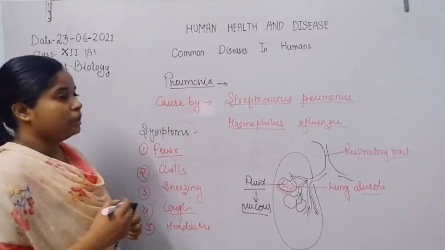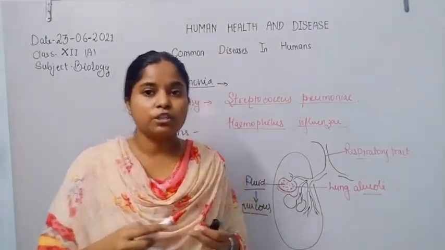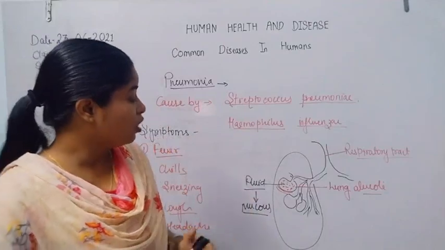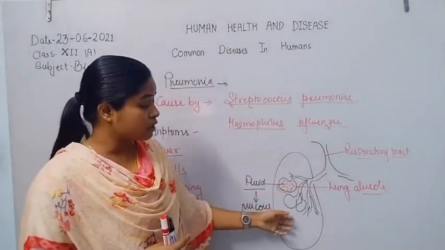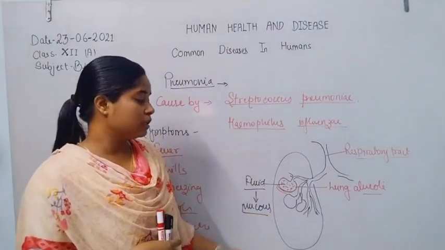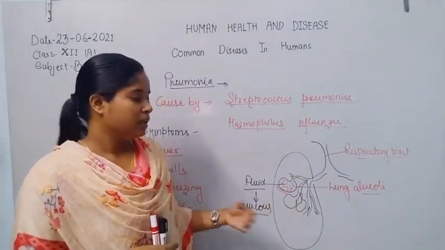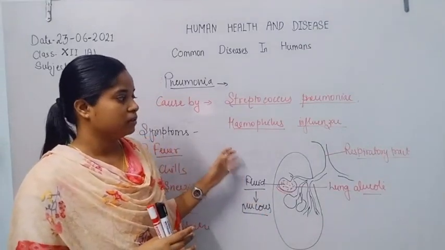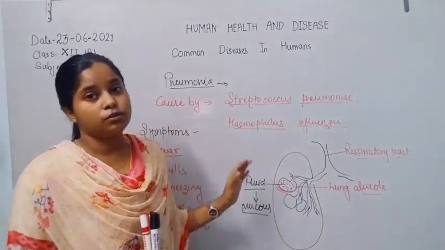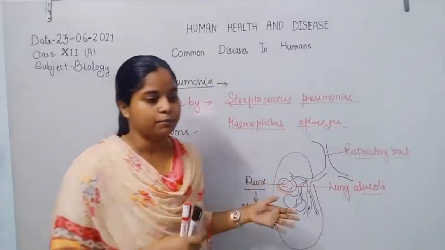In severe cases, due to the infection in the lung alveoli and the decrease in the level of oxygen, the severe infection eventually leads to the death of that person.